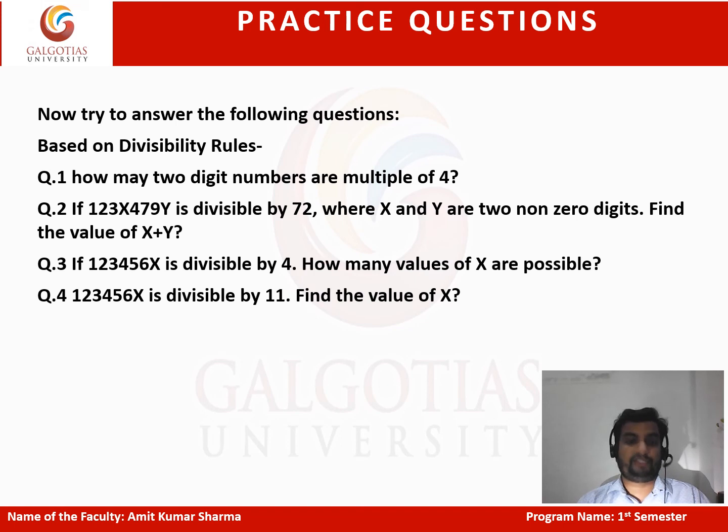The number is divisible by 4, and the question is: how many values of x are possible? And the last question is, 123456x is divisible by 11. What is the value of x? We should know the divisibility rule for 11. If we know the rule, definitely we can crack all questions of this type.